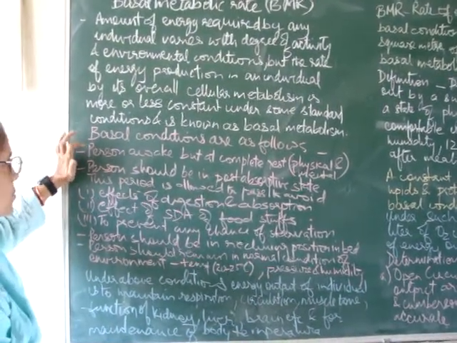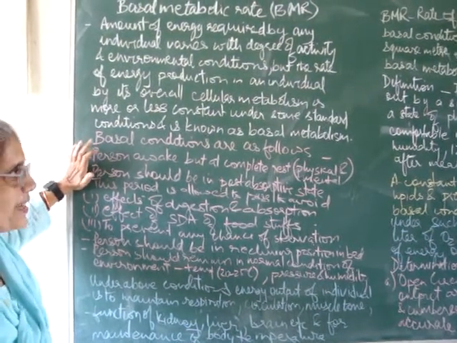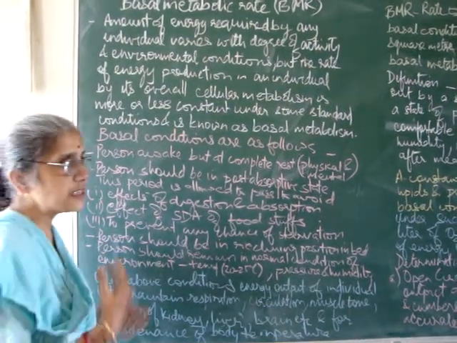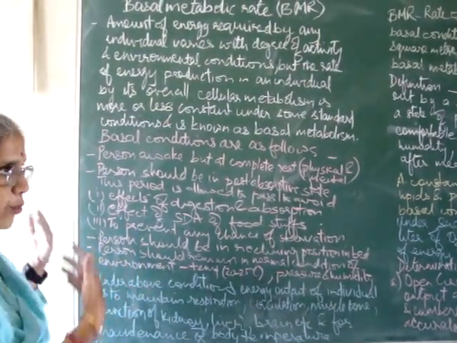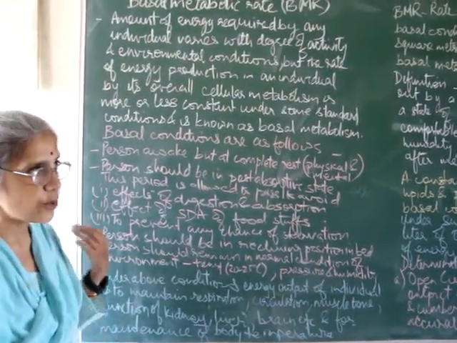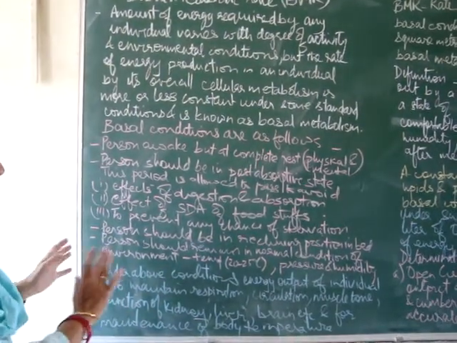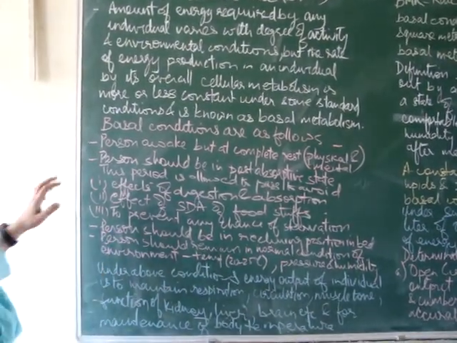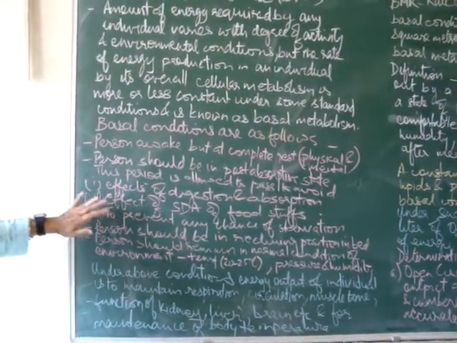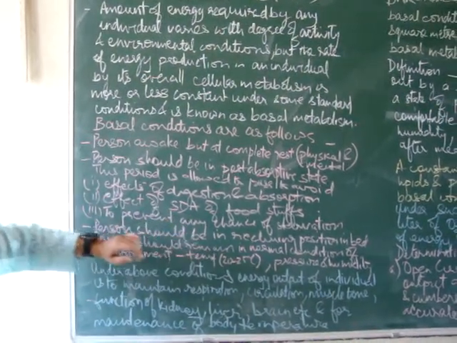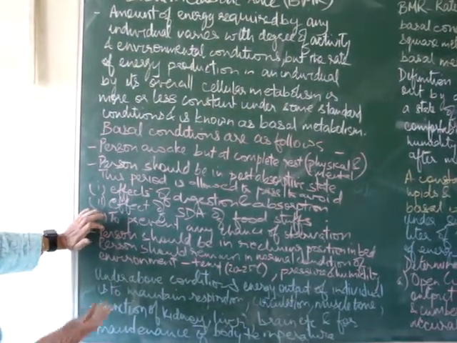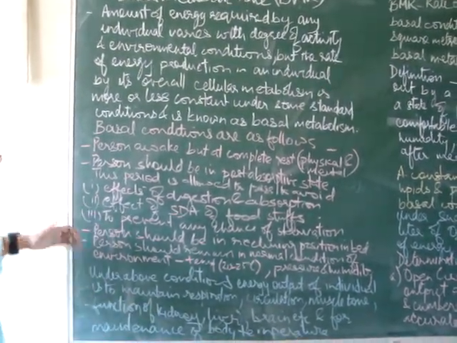Basal conditions are as follows. Person should be awake but at complete rest, both physically and mentally. Person should be in post-absorptive state. That means he should have eaten food 12 to 18 hours before this test, because it should avoid energy release due to process of digestion or absorption. That is extra energy, so it should not be counted. That is why a person should be in post-absorptive state: to avoid effects of digestion and absorption, to avoid effect of SDA of foodstuffs, and to prevent any kind of starvation. That is why person should be given food 12 to 18 hours before this test.